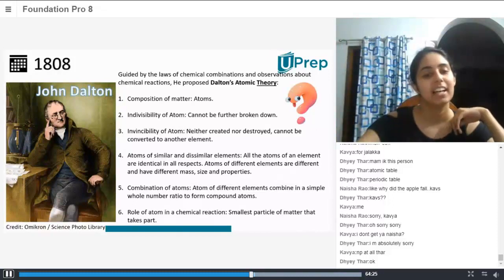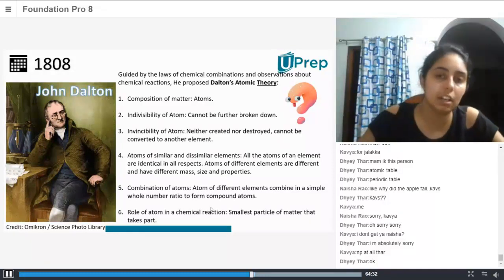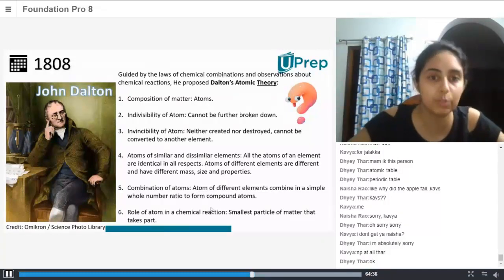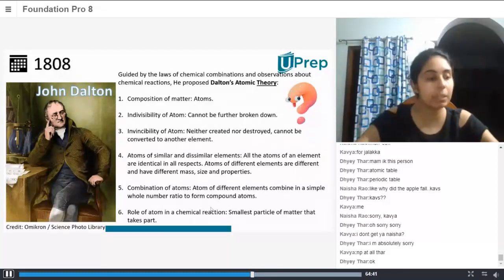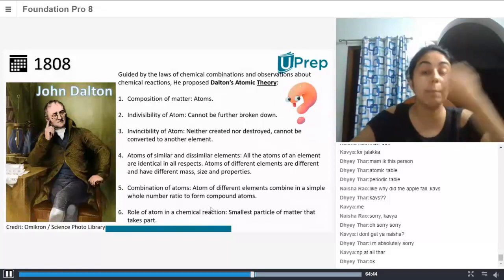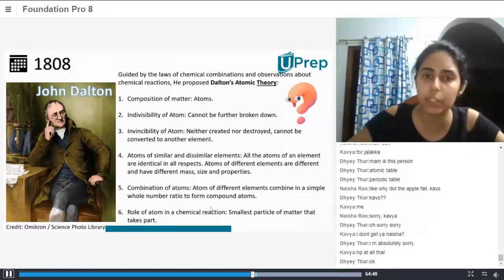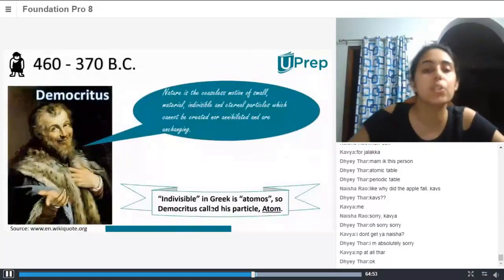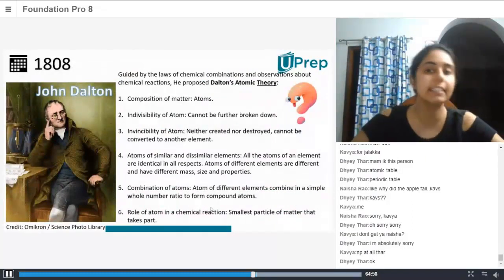All right, so now let's look at what Dalton said. Dalton said atoms come together to form matter. An atom cannot be broken down further. He said the atom cannot be created or destroyed, and it cannot be converted to another element either. Similar to what Democritus said, right? So far it's similar.